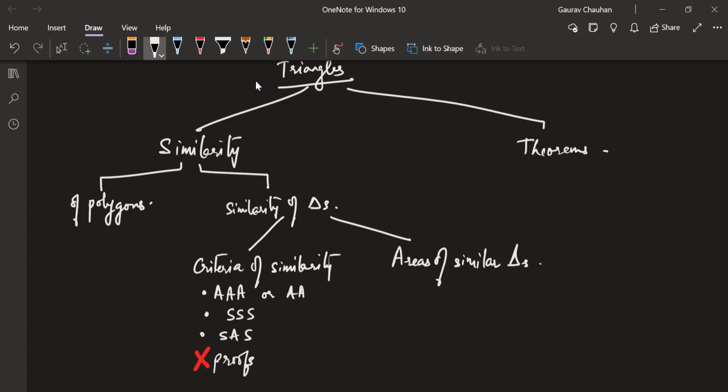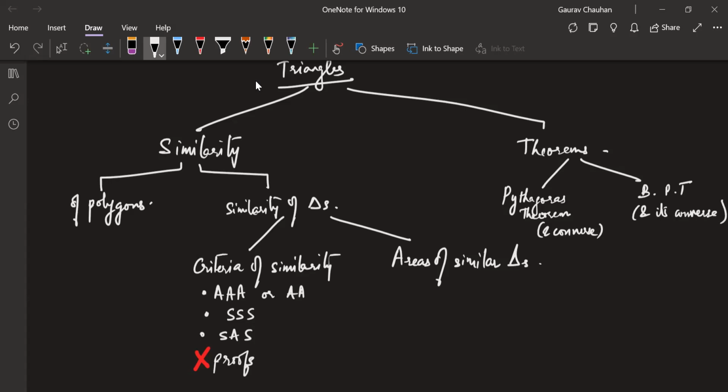So whatever theorem we study here, we are also going to have its converse. There are basically two things here, as far as I recall. One is obviously Pythagoras theorem plus its converse. And then it's the basic proportionality theorem. You can write BPT for short right now, and its converse. Basic proportionality theorem and its converse. Do we have anything else in the syllabus? Riza, have you done any other topics apart from this? Nakash? That's all? Okay, cool.